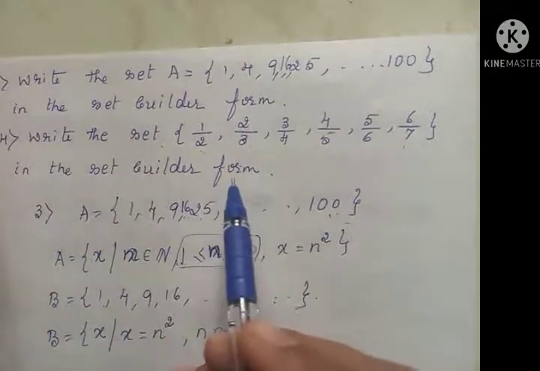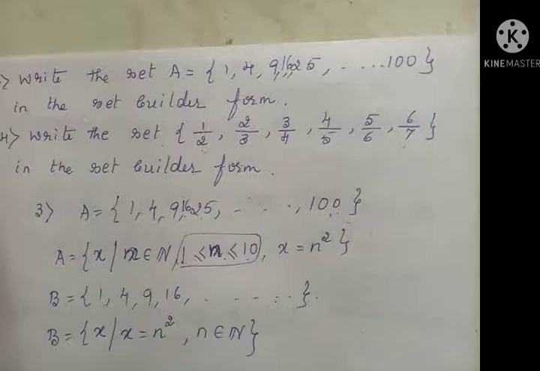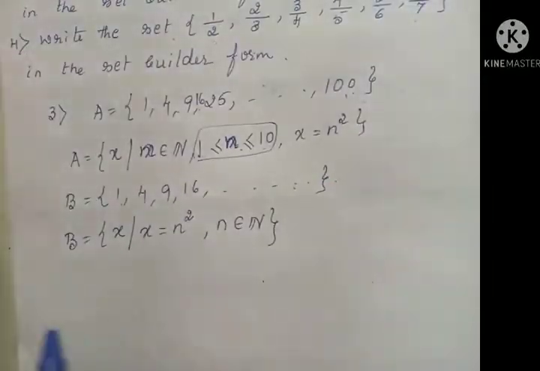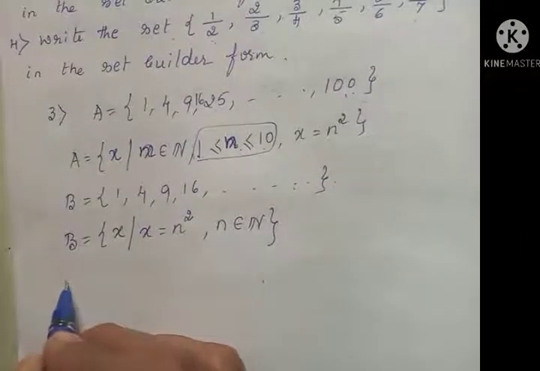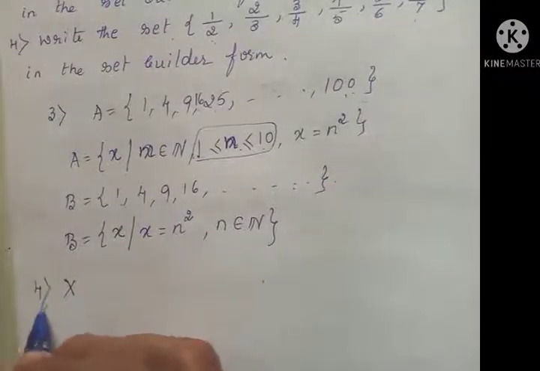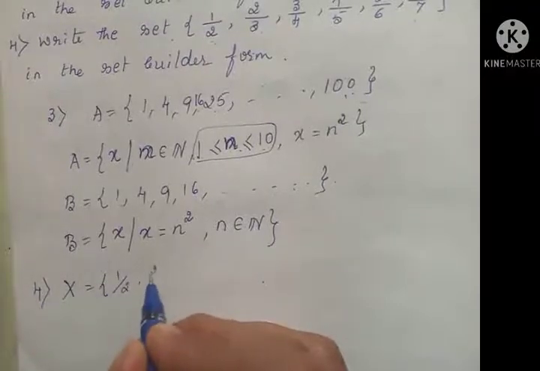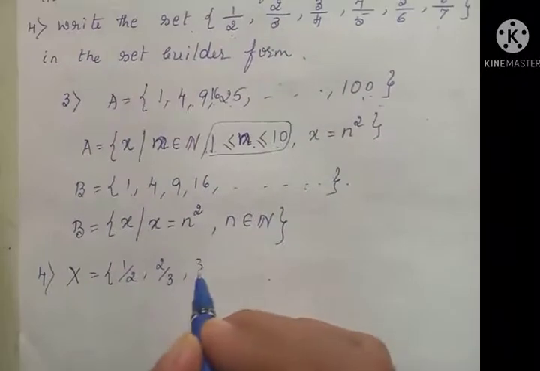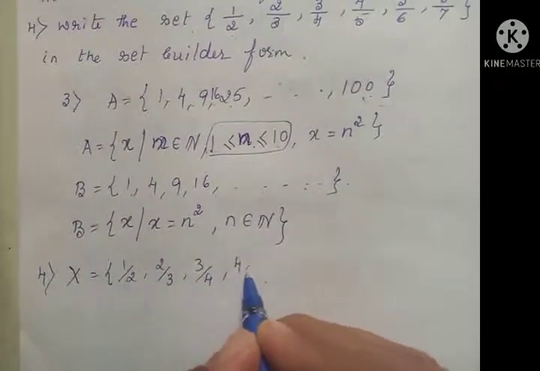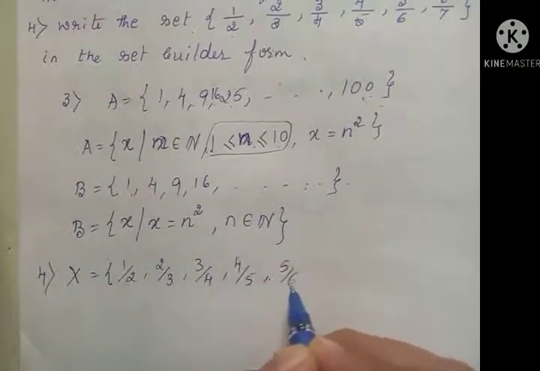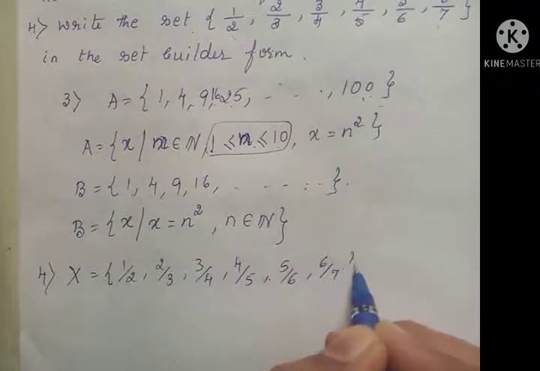Therefore, all the elements of this set are written with the numerator 1 less than the denominator. Let x be equal to 1 by 2, 2 by 3, 3 by 4, 4 by 5, 5 by 6, 6 by 7.